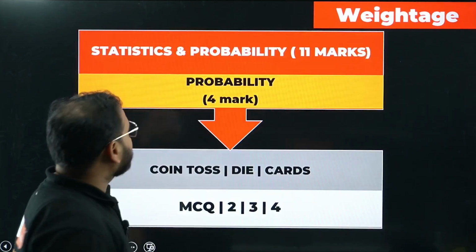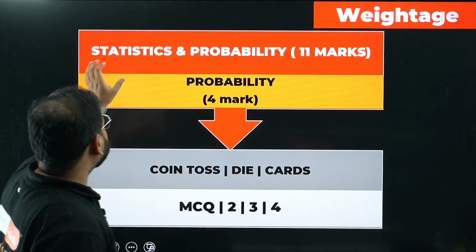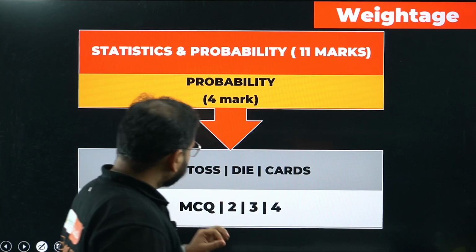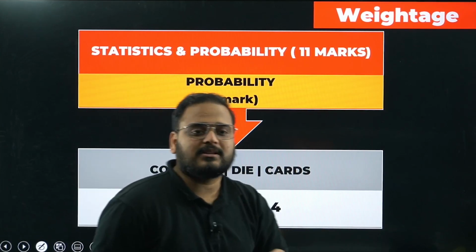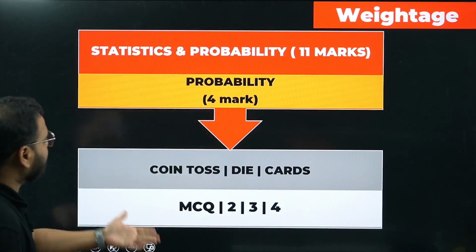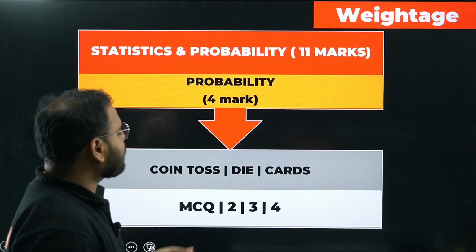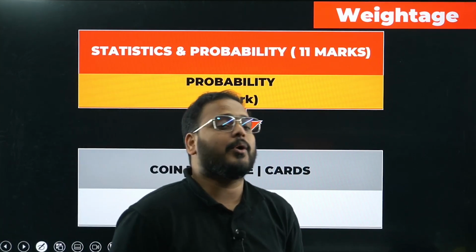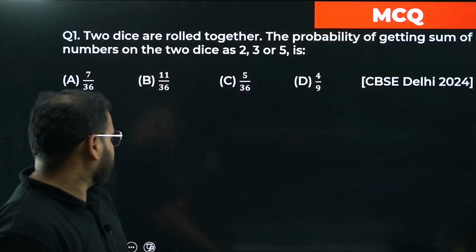Moving on to the weightage, the whole unit, statistics and probability together, weighs around 11 marks. In probability, you can expect 4 to 5 marks. Again, the coin toss, die problems, and cards problems. The category of the questions can be MCQ, 2 marker, 3 marker, and case study as well. If you check the previous question paper, you will find one case study there as well.